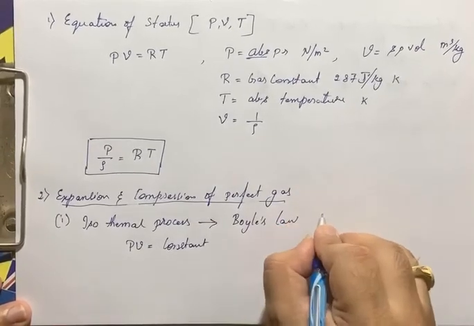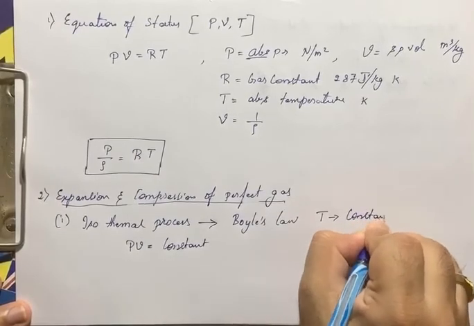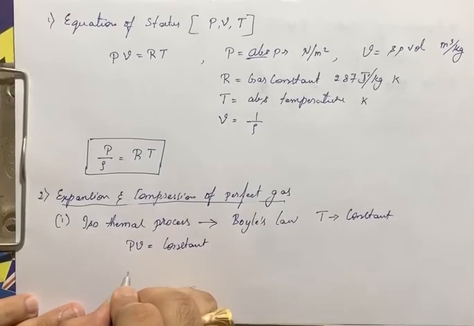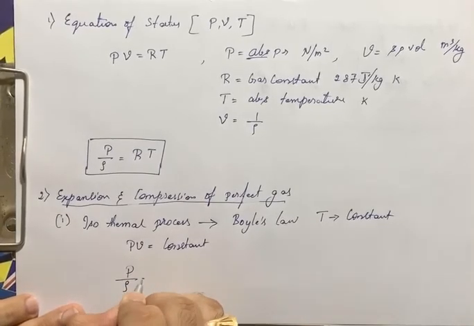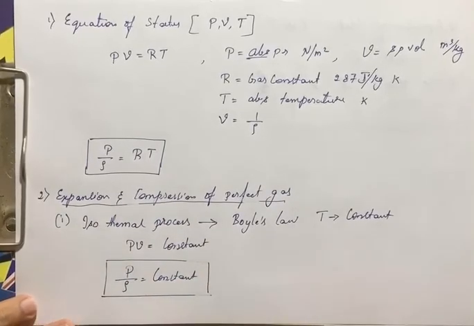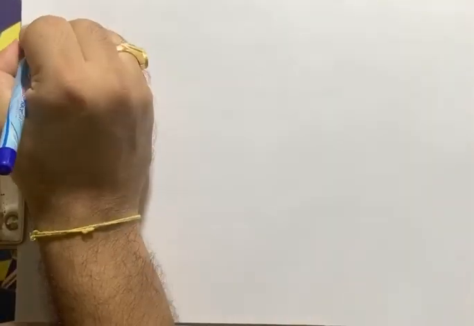So PV is equals to some constant value, or else I can write P by rho is equals to constant. These things we will be using further in the topics, so I'll be explaining in brief there again.